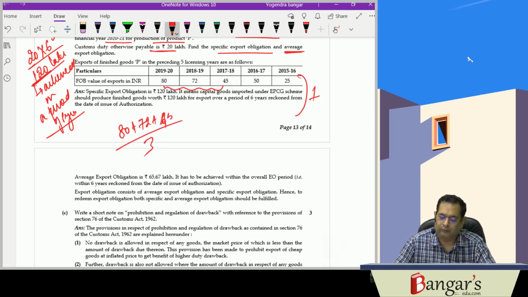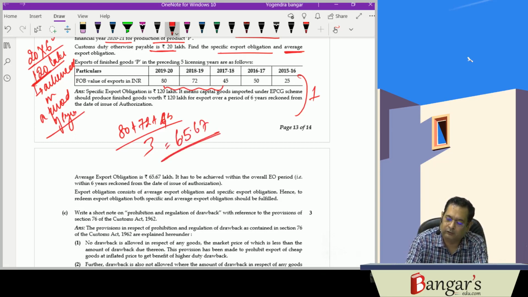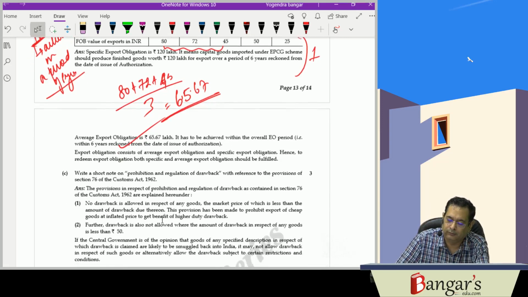That is 65.67 is the average export obligation. It is to be achieved within the overall export obligation within 6 years reckoned from the date of the issue of the authorization. So here export obligation basically consists of the average export obligation and specific export obligation also, and when these obligations are fulfilled, then only the authorization will be redeemed.